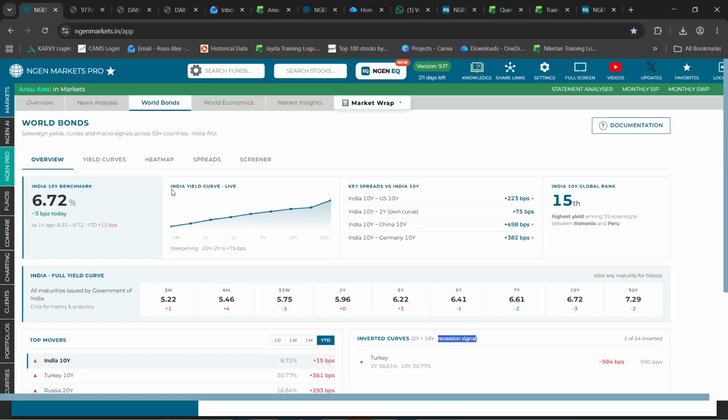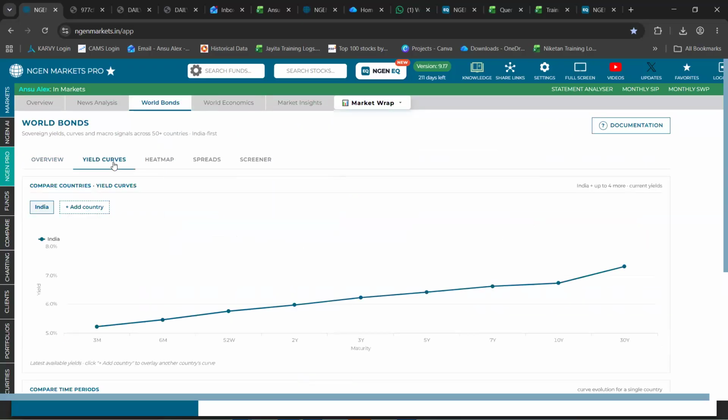The next tab under the bond section is the yield curve that we have. This section enables you to plot countries and view their yields against their maturity. On the left, you could see short bonds, and on the right, you could see long bonds. This section enables you to add up to 5 countries, including India, which is added by default. All you need to do is click on add country and search for your respective country right here. So for example, I'm adding Japan.